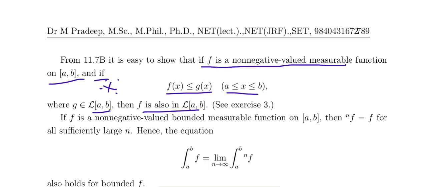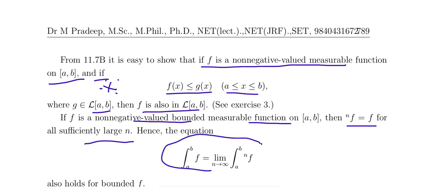Similarly, non-negative valued bounded measurable function on a comma b, then nf equal to f for all sufficiently large n, then integral a to b f equal to limit n tends to infinity nf is also true for bounded f,